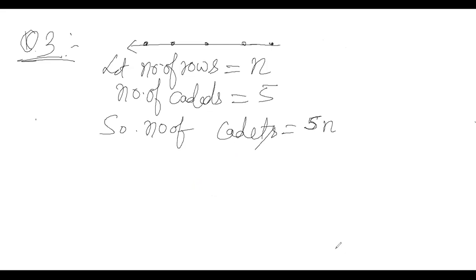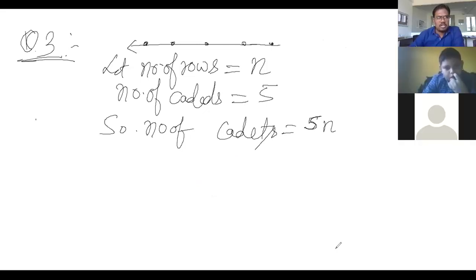Look here. I will repeat this question. Question number 3. Cadets are marching in a parade. Cadets means you can consider them as soldiers, Indian Army soldiers. In a single row, there are 5 cadets.